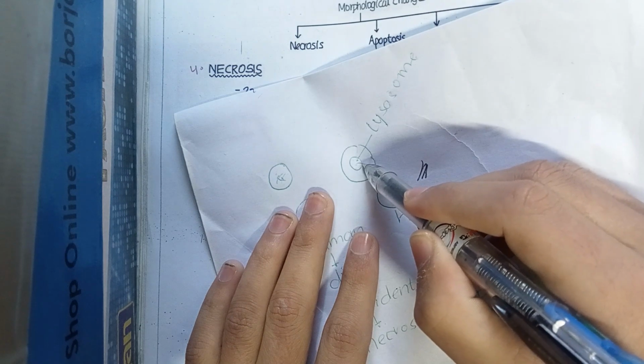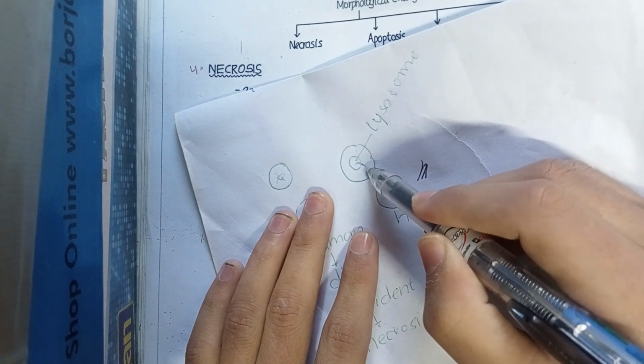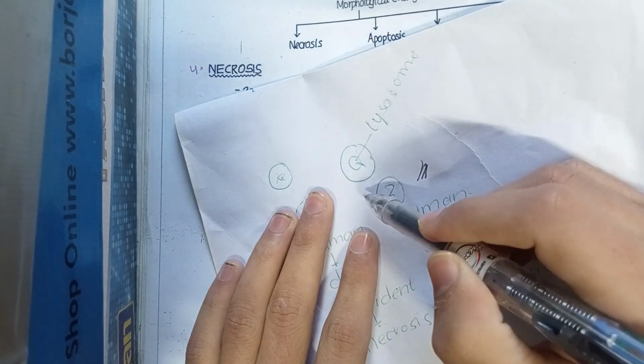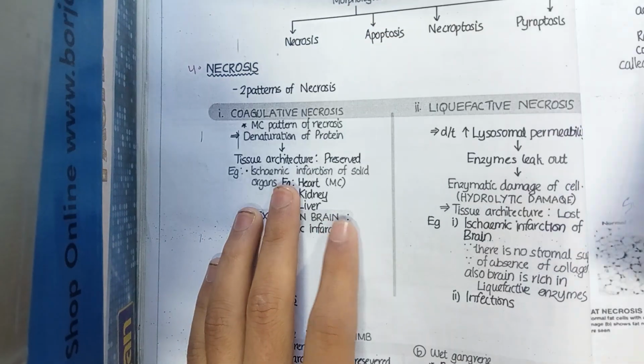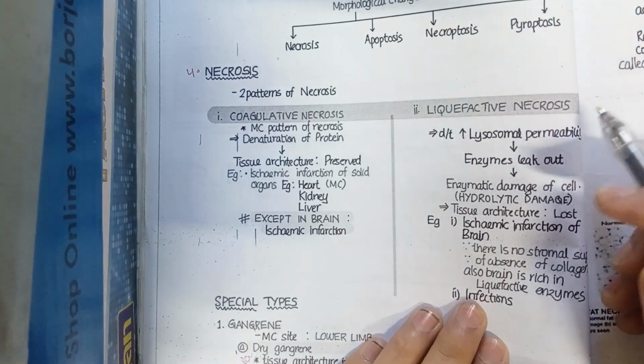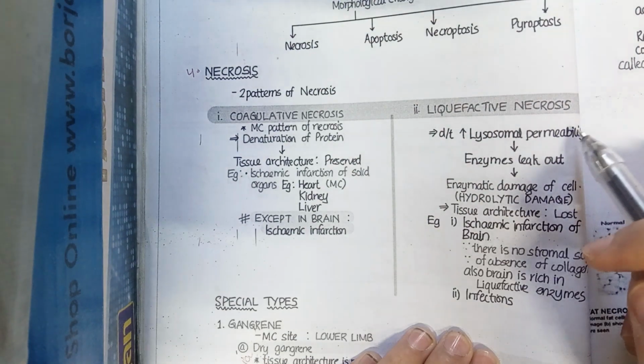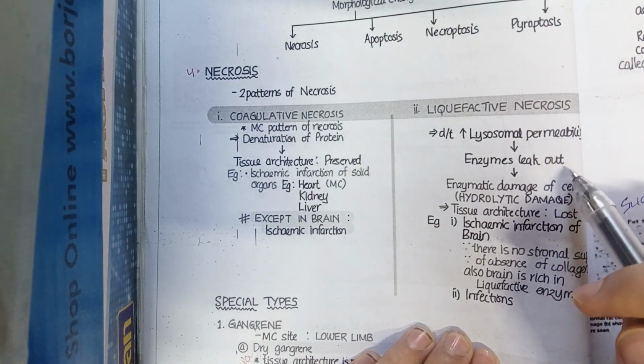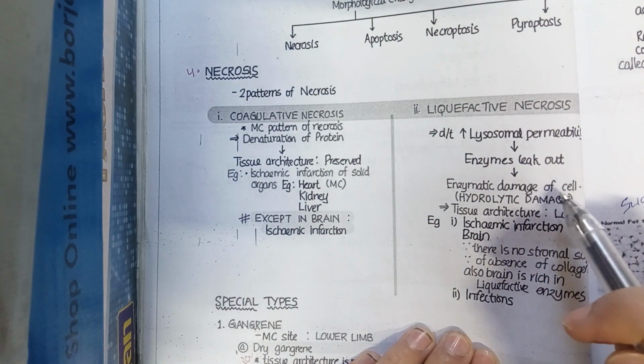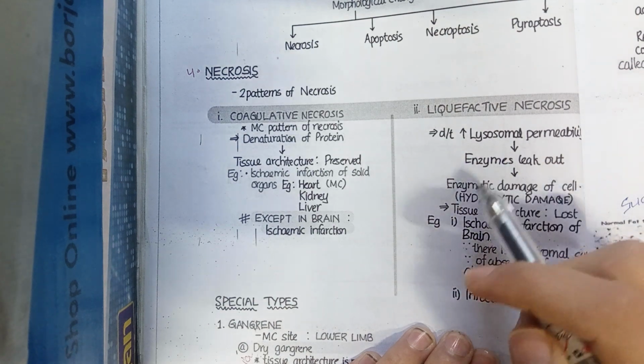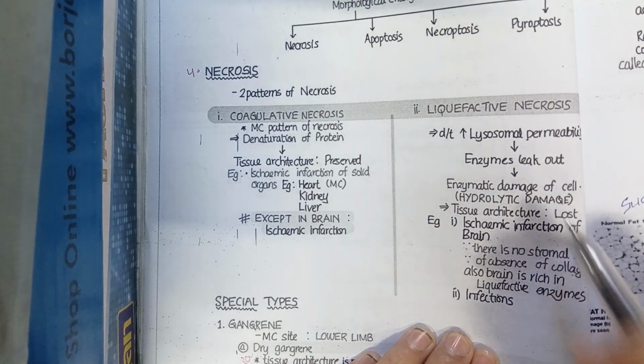When these enzymes leak out from the lysosome, they damage the cell, and that is called liquefactive necrosis. This damage is also called hydrolytic damage.